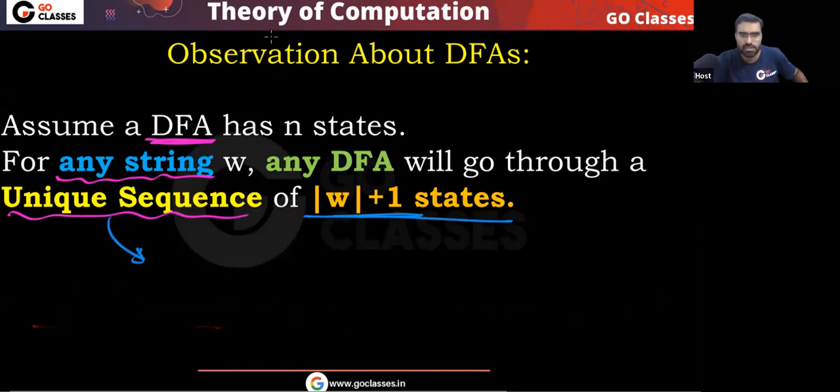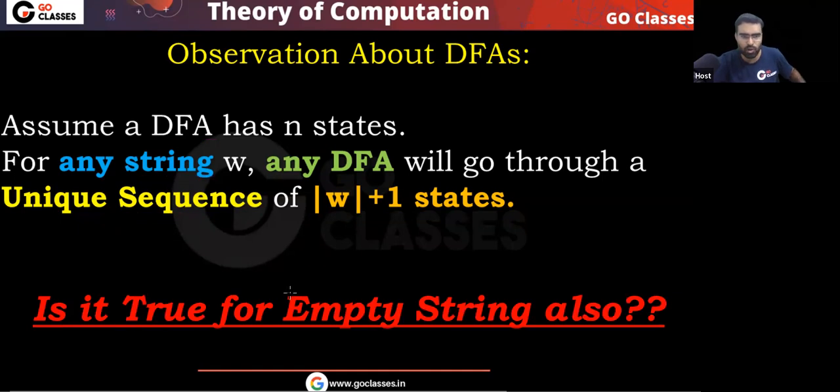No, you can easily notice. It depends only on the length of the string. The length of this unique sequence will be length of string plus 1.